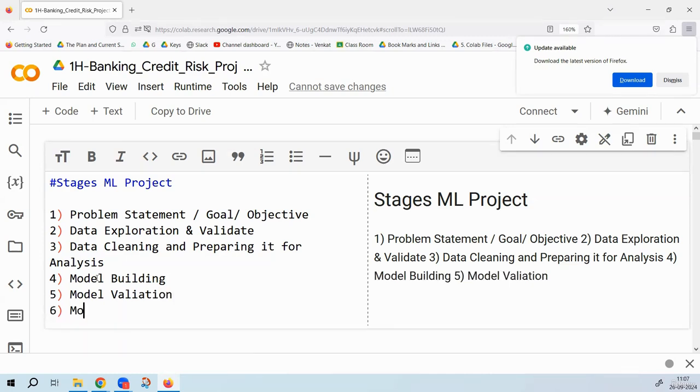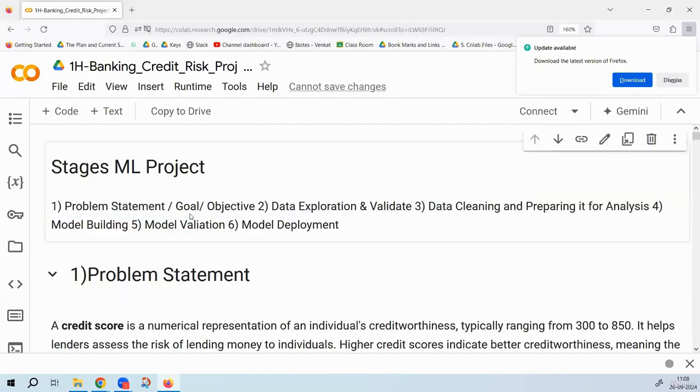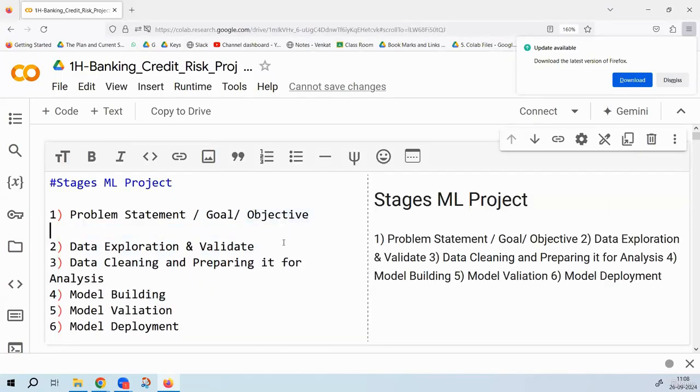The last phase is model deployment. Even if you don't talk about it, it is still fine, because it is not expected that you know DevOps or any of the model deployment. Front end, maybe you're not aware of it. Even the first phase, if you do not talk much, that is fine. These 4 phases: data exploration and validation, data cleaning and preparing it for analysis, model building, and model validation, you are expected to know end to end 100%.